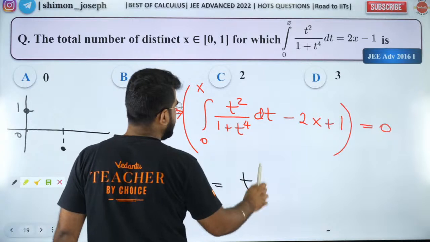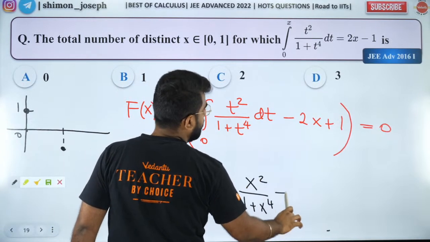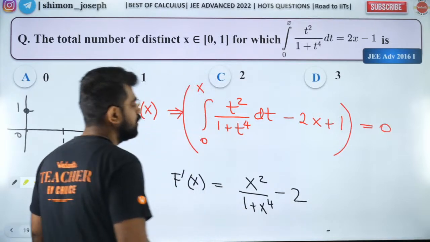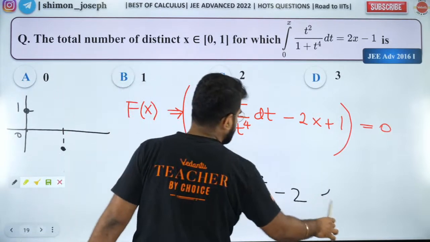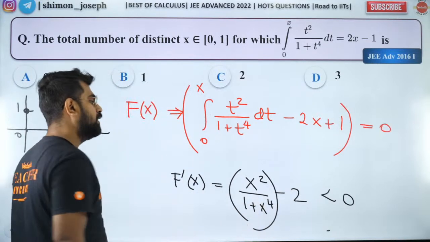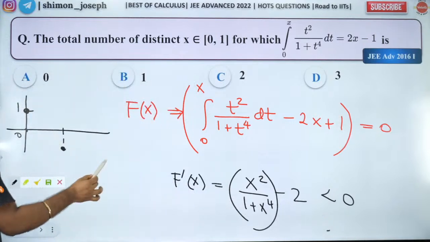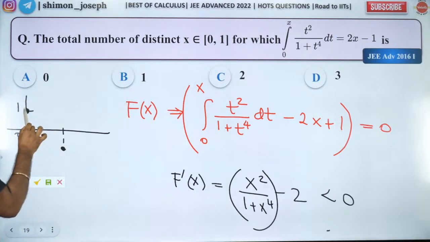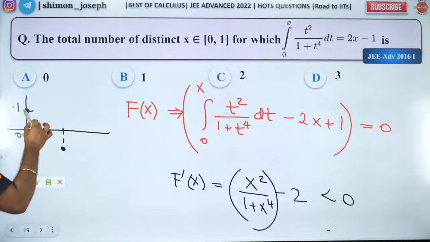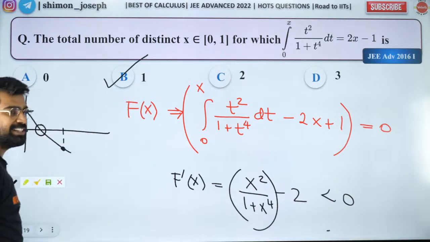The derivative will be x square by 1 plus x power 4 minus 2. Now obviously this is negative because again this maximum value is half. So f dash of x is negative, it's a decreasing function. So if it is a decreasing function with f of 0 as 1 and f of 1 as negative, then that will obviously be only one root. So the answer is option B.